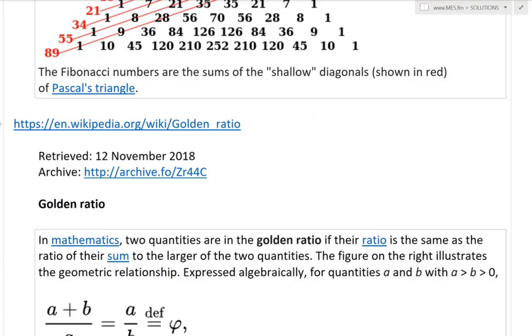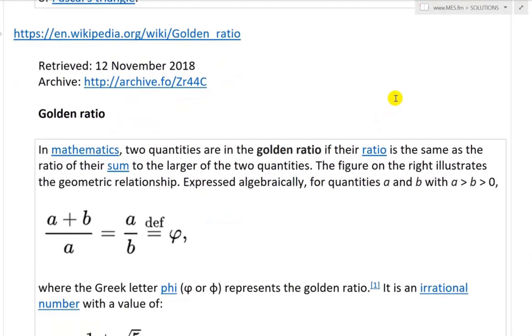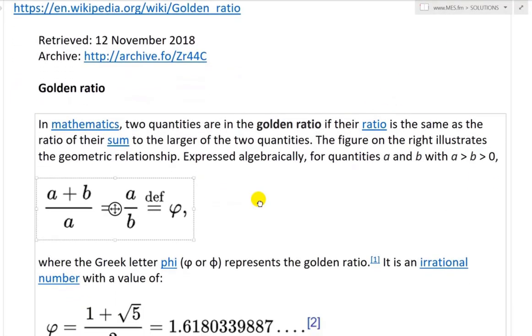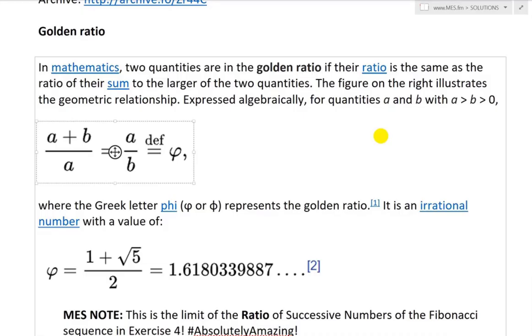So now let's look at the golden ratio and go over here. And let's read up on this. So in mathematics, two quantities are in the golden ratio if the ratio is the same as the ratio of their sum to the larger of the two quantities. And the figure on the right, it's actually below, illustrates a geometric relationship. Expressed algebraically for quantities a and b with a greater than b greater than 0, we have over here (a + b)/a.